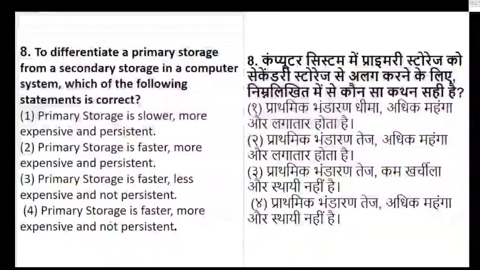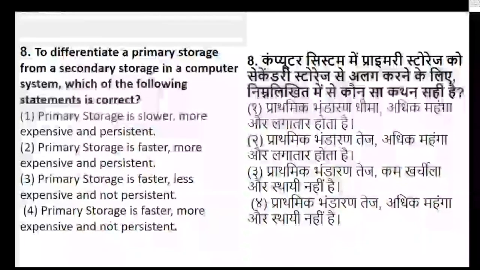Is it that primary storage is slower, more expensive and persistent? Or primary storage is faster, more expensive and persistent? Or primary storage is faster, less expensive and persistent? Or faster, more expensive and more persistent? How will you differentiate a primary storage from a secondary storage? Let's see.